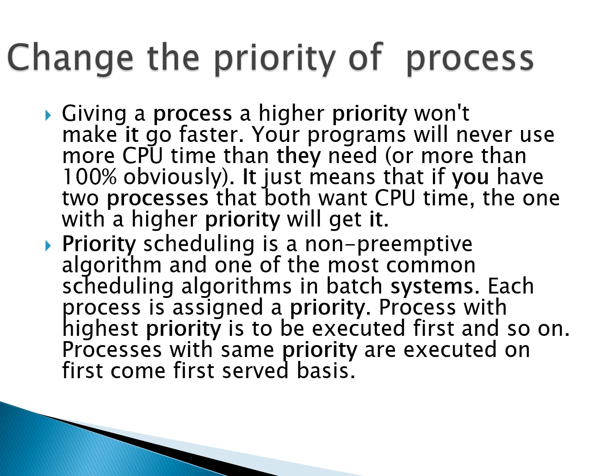Change the priority of a process. Giving a process a higher priority won't make it go faster, so your program will never use more CPU time than you need. It just means that if you have two processes and both want CPU time, the one with a higher priority will get it. Each process is assigned a priority. The process with the highest priority is executed first, and so on. Processes with the same priority are executed on a first come first served basis.